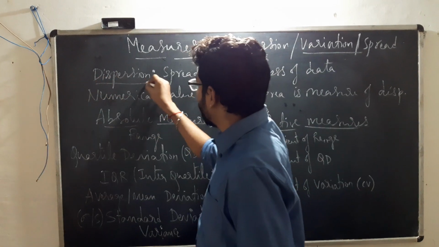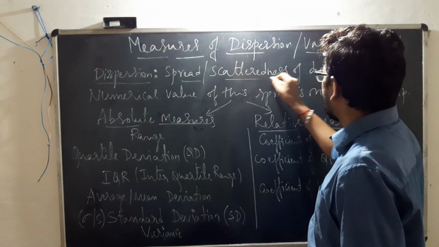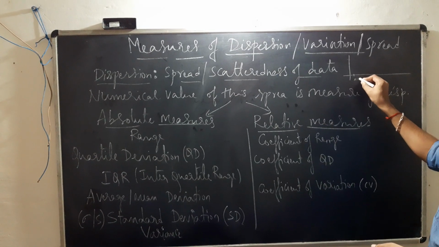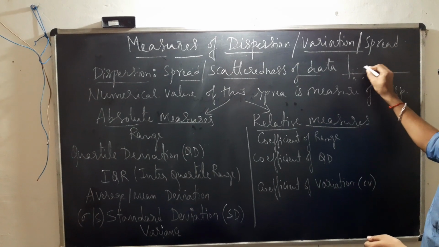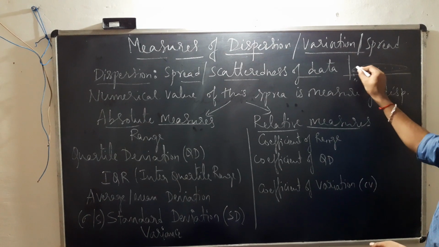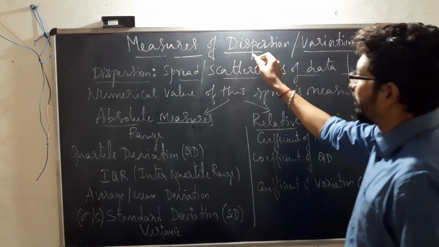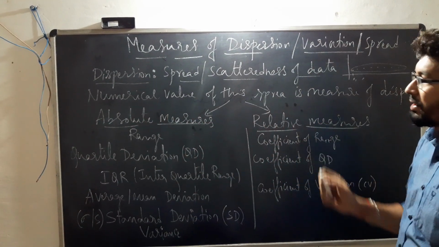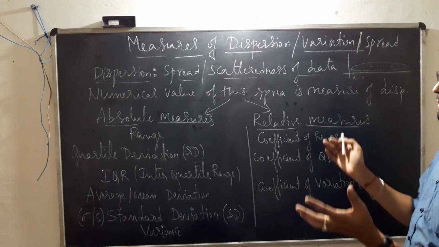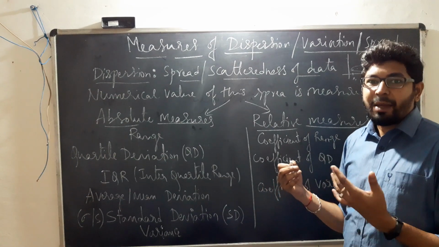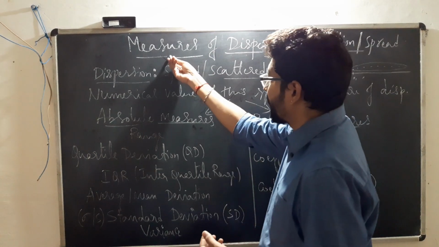The property of the spread of the data is called dispersion. So if you have some values of variable x recorded, and if you plot them along the xy plane, the spread of the variable is called dispersion, and the numerical value which captures that spread is called a measure of dispersion. So dispersion is the property of spread of the data. The numerical measure which captures that spread is called a measure of dispersion.